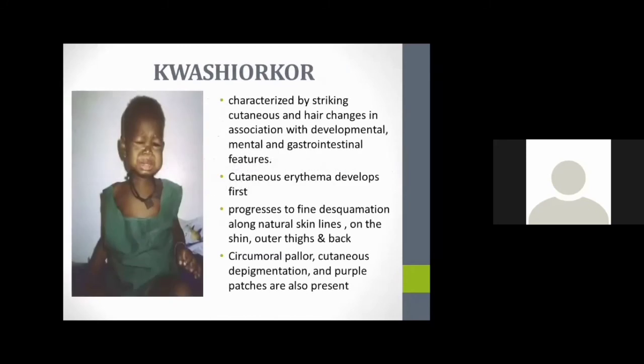Another thing we should consider is the nutritional status of the child. In kwashiorkor, there will be characteristic, striking cutaneous and hair changes in association with developmental, mental, and gastrointestinal features. Cutaneous erythema comes first in this condition, and this progresses to fine desquamation along the natural skin lines on the shin, outer thigh, and back. Pallor and cutaneous depigmentation will be there, and purple patches are also present in this condition.